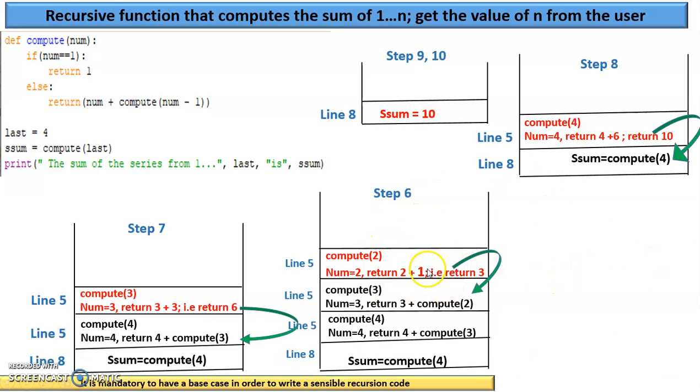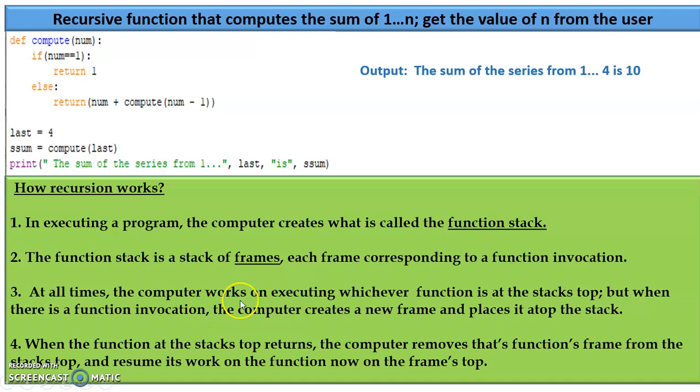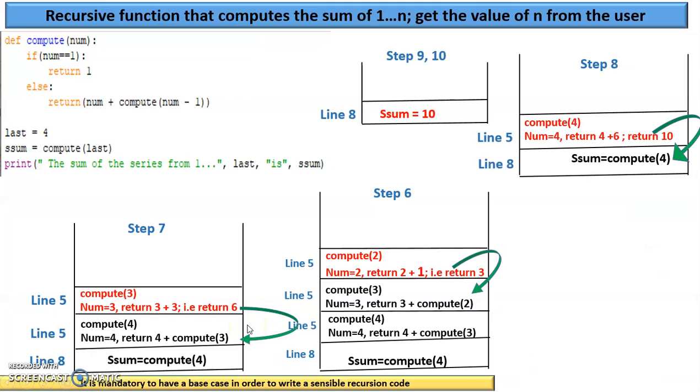When it reaches over here, it returns 3 to this function. Are you clear why it is returning 3? 2 plus 1, 3. In the 7th step, as it is returning, it will remove the frame from the stack. The third point tells you, as it invokes a function, it gets added into the stack. The fourth point tells you, as it is returning, it removes that function's frame from the stack top. I think now you understood all 4 points.